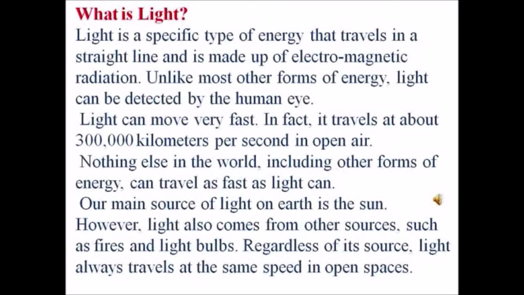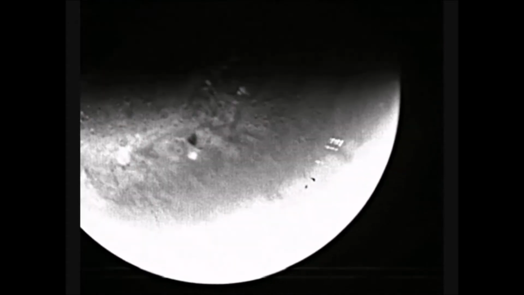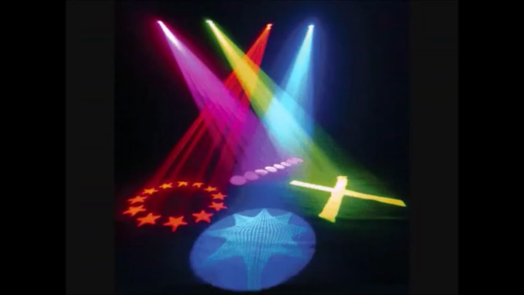What is light? Light is a specific type of energy that travels in a straight line and is made up of electromagnetic radiation. Unlike most other forms of energy, light can be detected by the human eye. Light can move very fast. In fact, it travels at about 3 lakh kilometers per second in open air. Nothing else in the world, including other forms of energy, can travel as fast as light can.